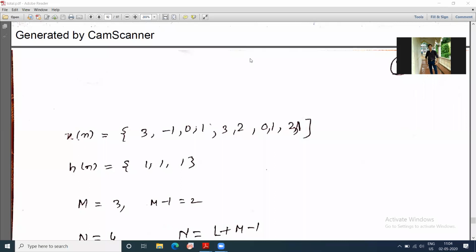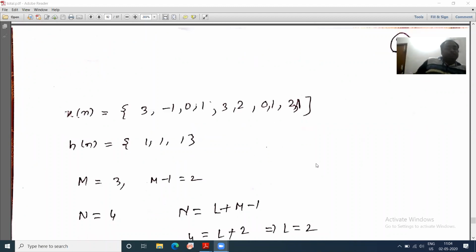Now coming back to the problem, the overlap sum method. I have received a few queries. Some of you asked me some questions. Now let us solve one more example. One more example, not two examples, but this example I am solving for a different purpose. Just you might see that. Now suppose x of n is given and h of n is given.